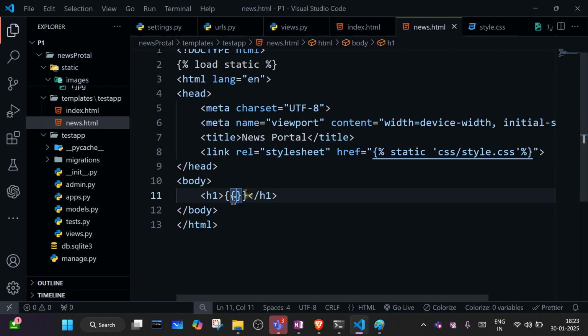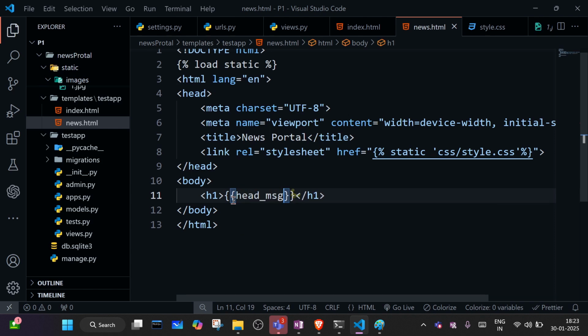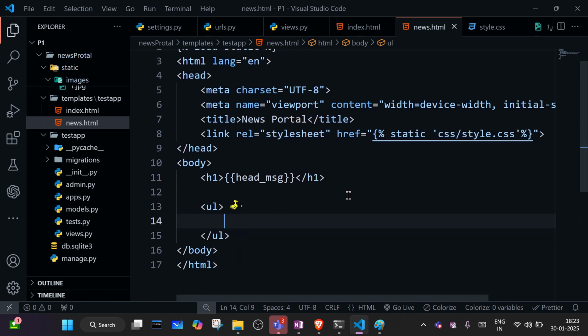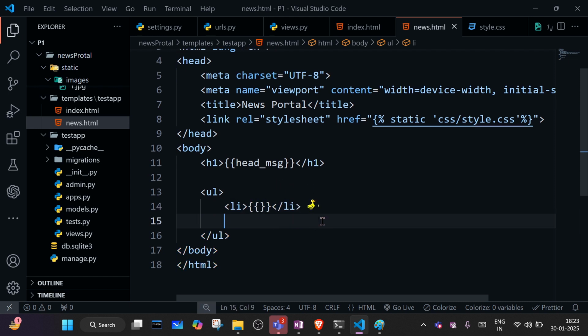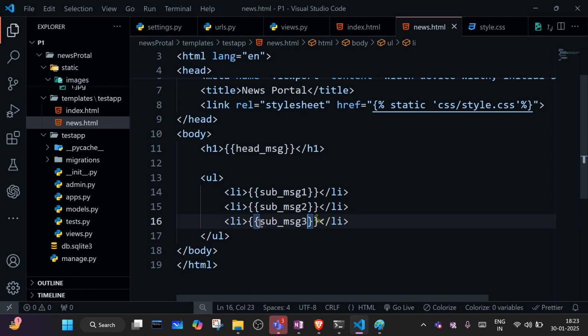What's the heading name? Head message. In the top I will display it, and in UL I will display li: sub_message_1, sub_message_2, and this is sub_message_3, right?